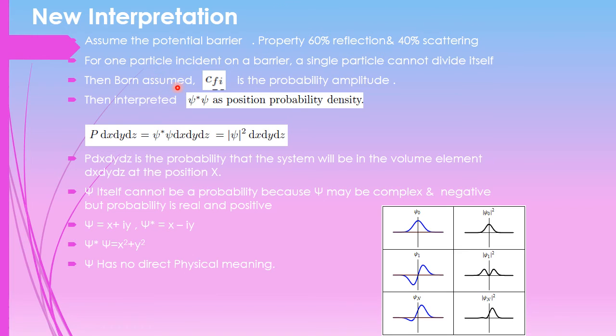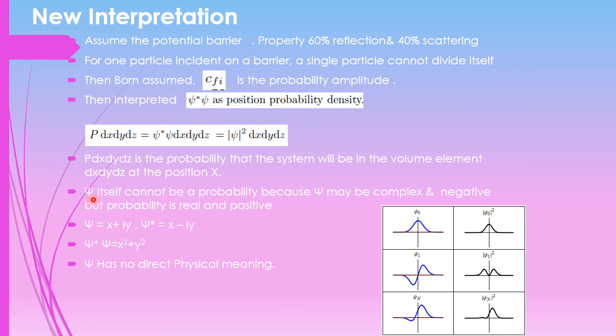Then Born assumed that Cfi square is the probability amplitude. He interpreted psi star psi as the position probability density. Here P into dx dy dz, where dx dy dz is the volume element d tau, is the probability that the system will be in the volume element dx dy dz at the position x.